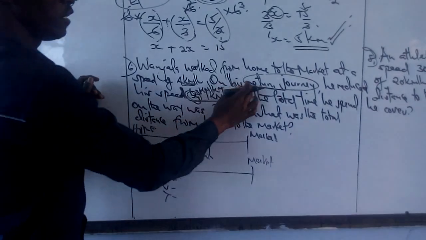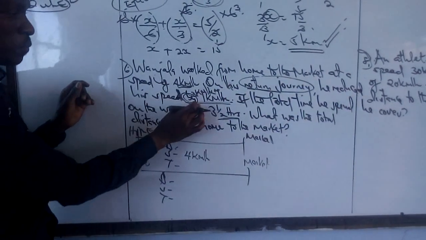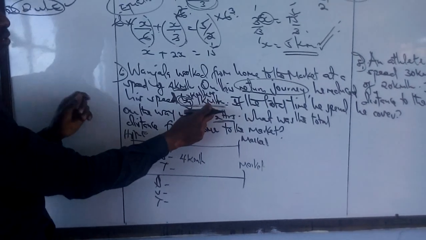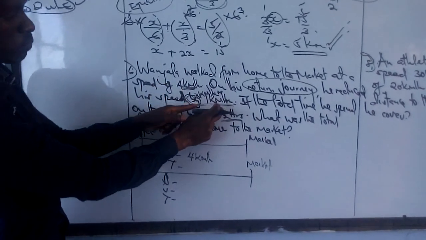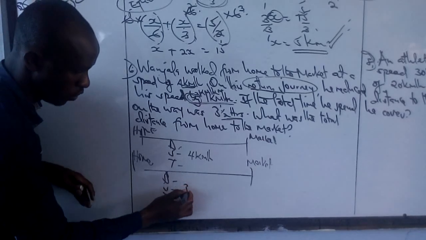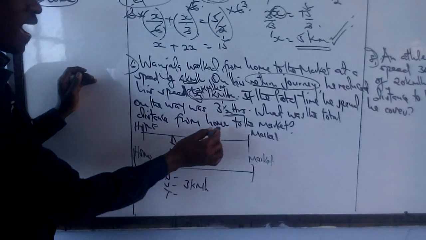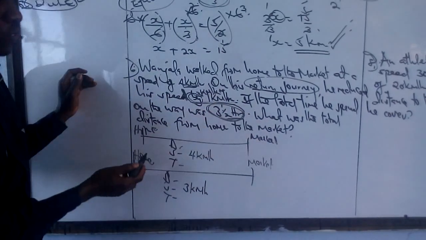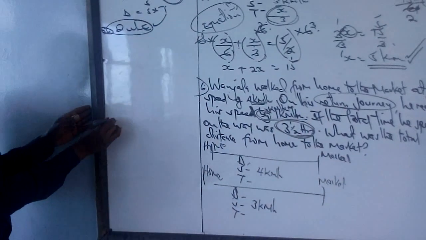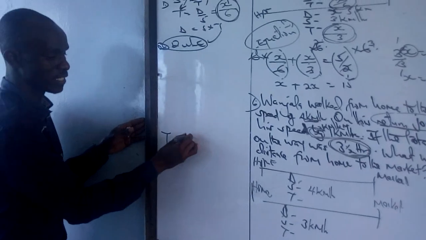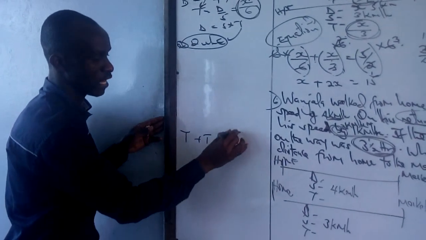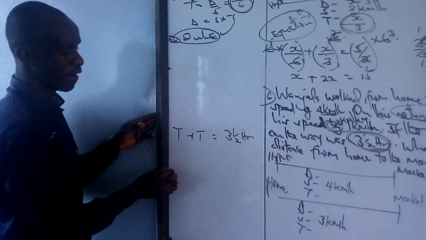On his return journey, he reduced the speed by 1 kilometer. That means from 4, you reduce by 1, you'll be moving with 3 kilometers per hour. So the total time, which is time to the market plus time back home, will give us a total of 3.5 hours.